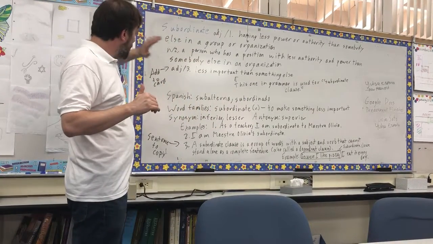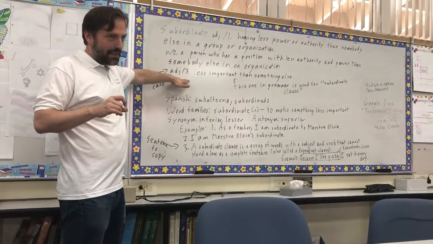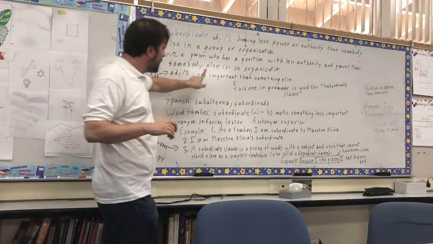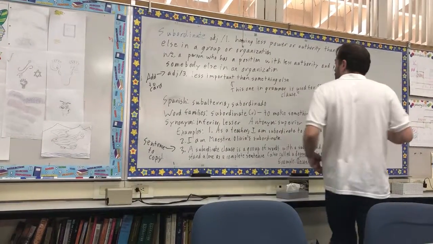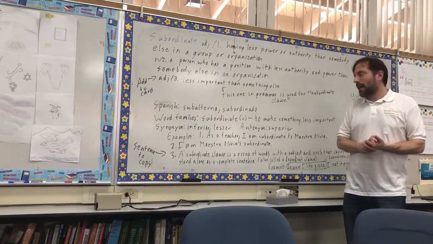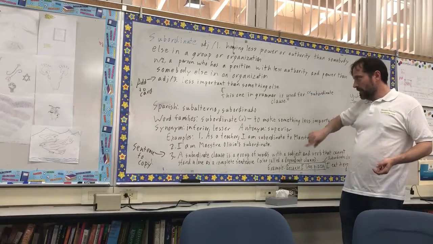Then we have one extra definition that should be there. It's not there. So this is the one I want you to add to your card. Another adjective, and it says less important than something else. So I have an example with grammar, which is the one you need to copy.